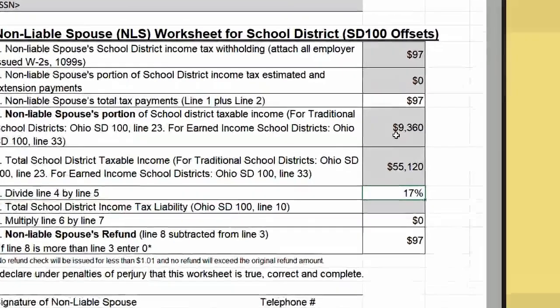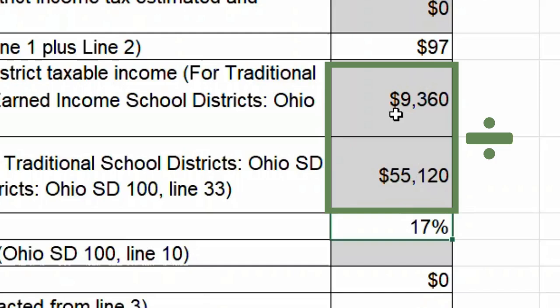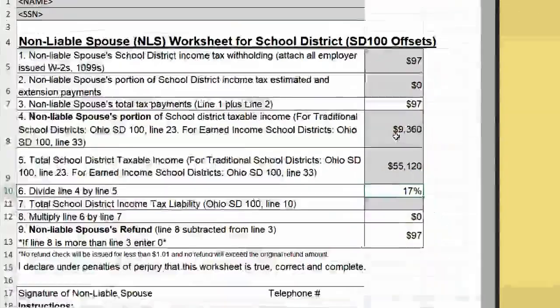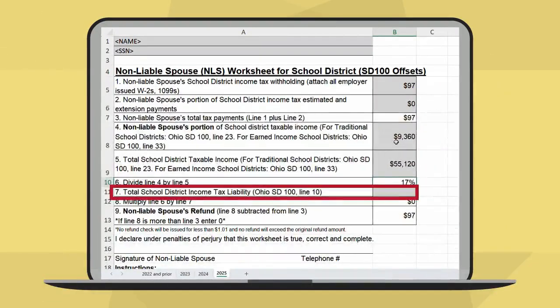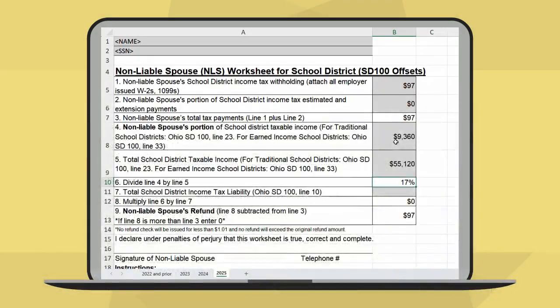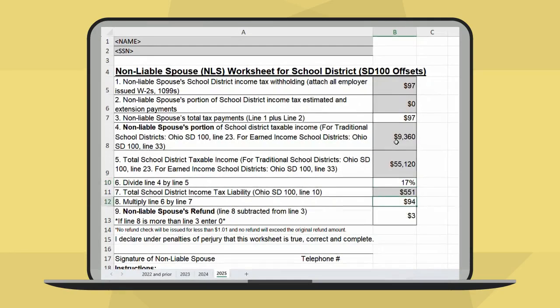Now for line 6, divide line 4 of this worksheet by line 5. This calculation creates your school district income ratio. For this example, it is 17%. On line 7, you'll enter the total school district income tax liability from your return. If you lived in multiple school districts during the year, this amount will be the combined total tax for all school districts reported on your return. This represents the total tax for both spouses before you calculate your portion. When we add that to the worksheet, it looks like this.